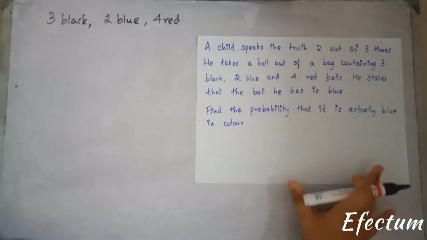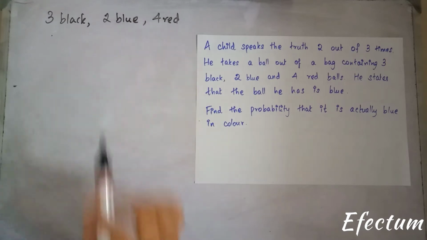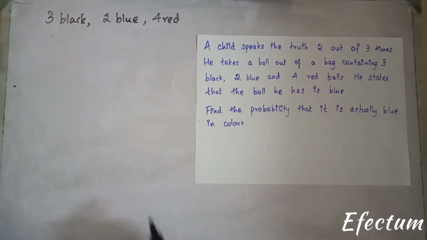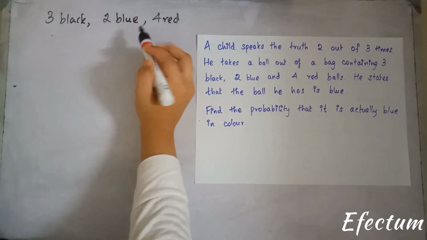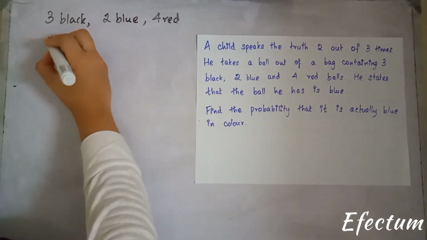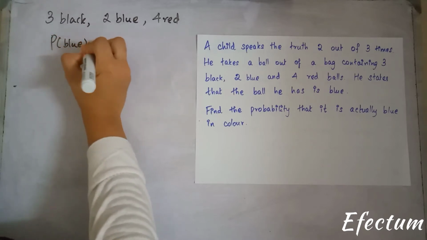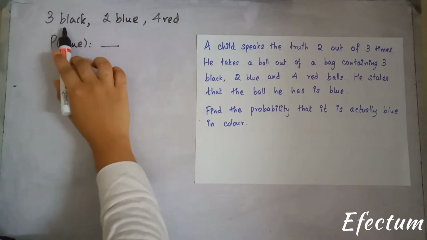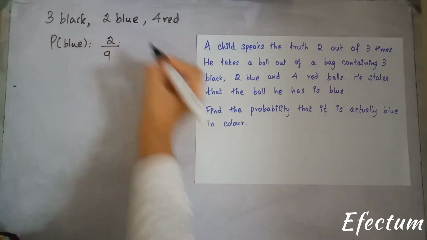Okay, so there's a bag containing 3 black, 2 blue and 4 red balls. So what is the probability that the ball is actually blue in color? Probability of getting a ball blue in color will be the total number, which is 9, and 2. So it will be 2 by 9.